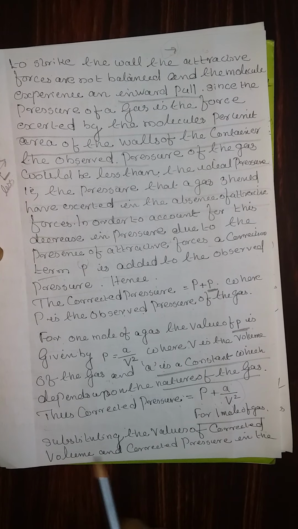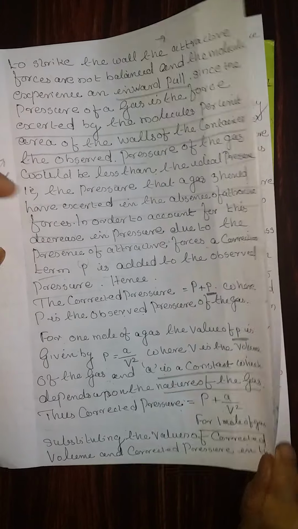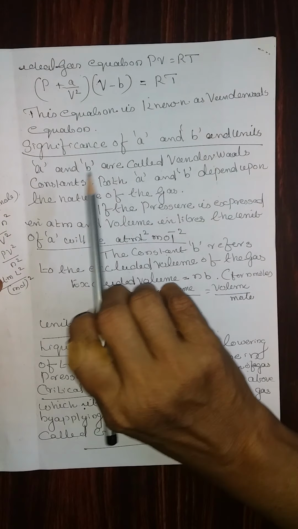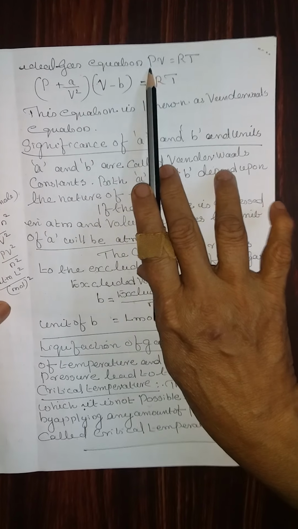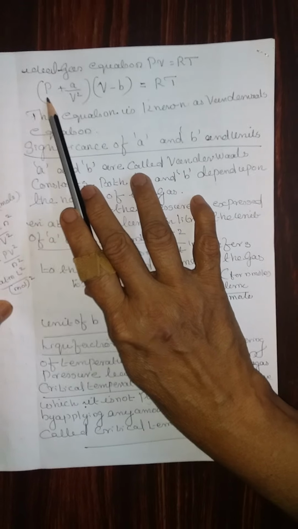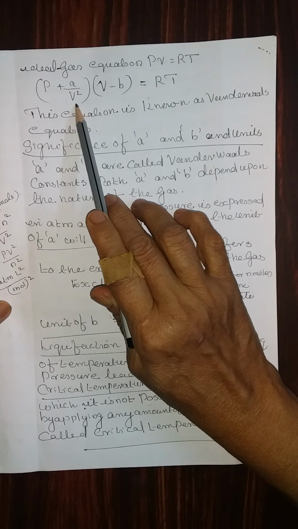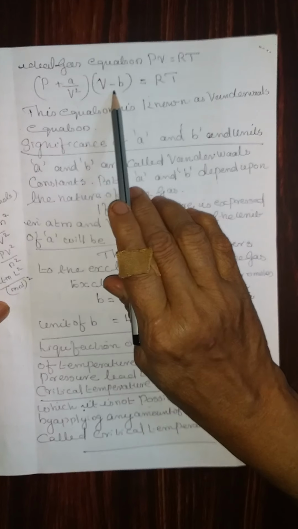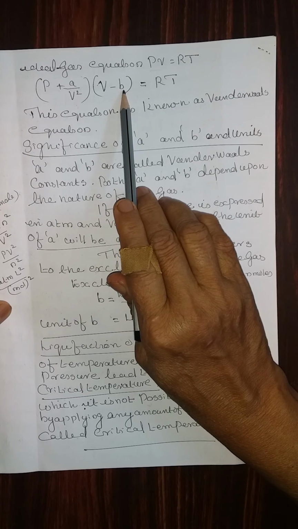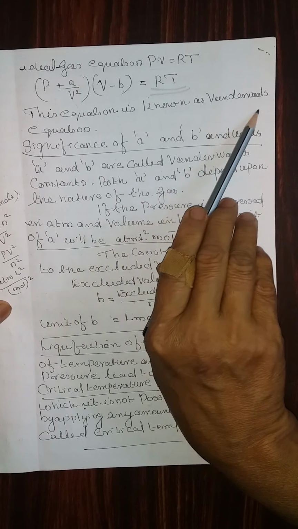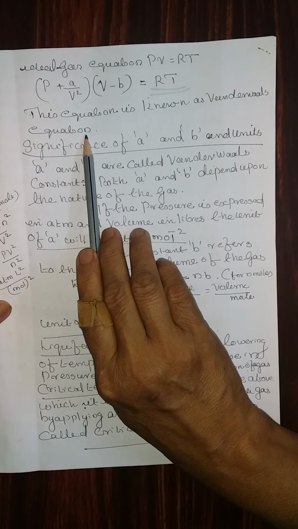Substituting the values of corrected volume and corrected pressure, the ideal gas equation can be modified as P plus a by V square, that is the correction for pressure, into V minus b, where b is the correction for volume, is equal to RT. This equation is known as the van der Waals equation.